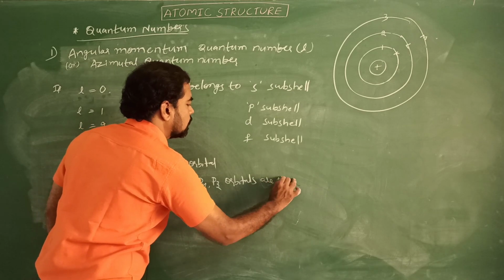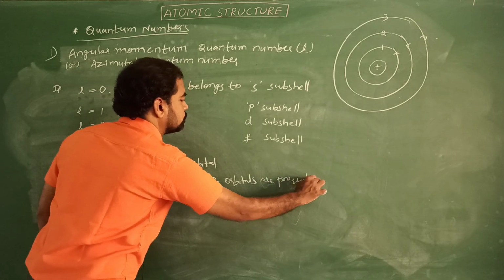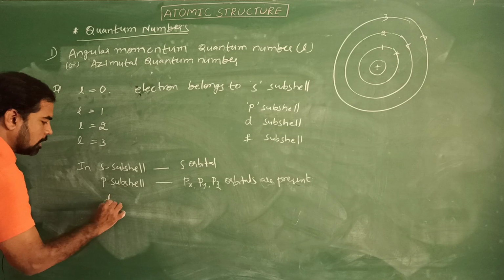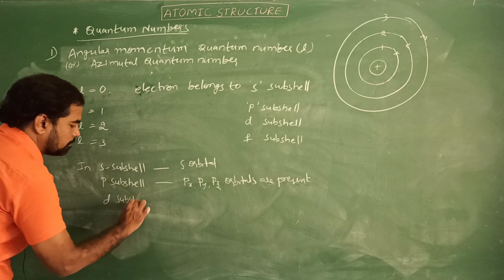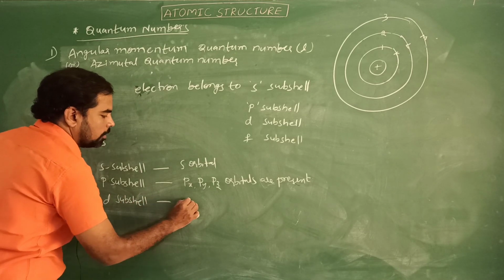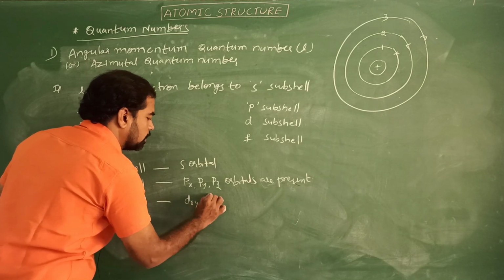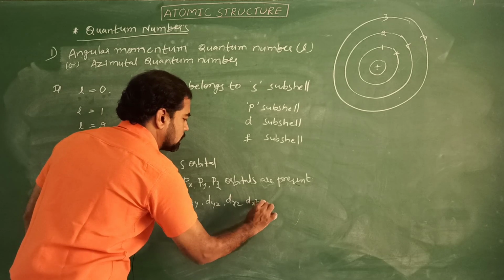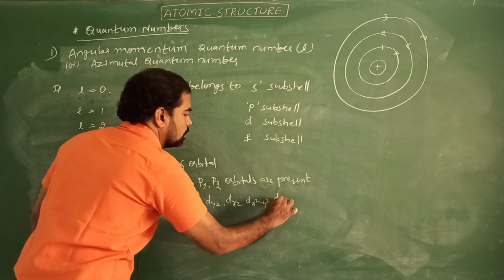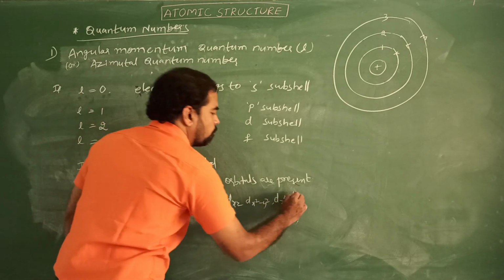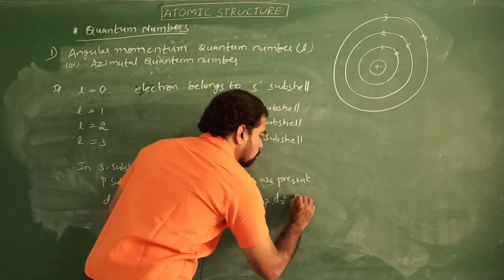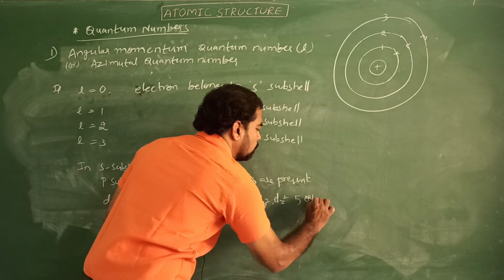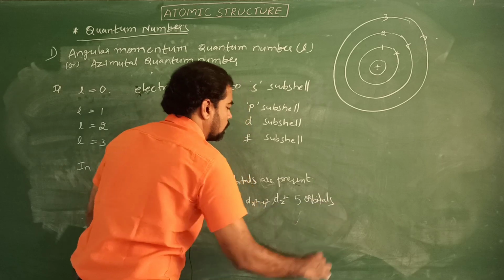In the d subshell, dxy, dyz, dxz, dx square minus y square and dz square. 5 orbitals are present.